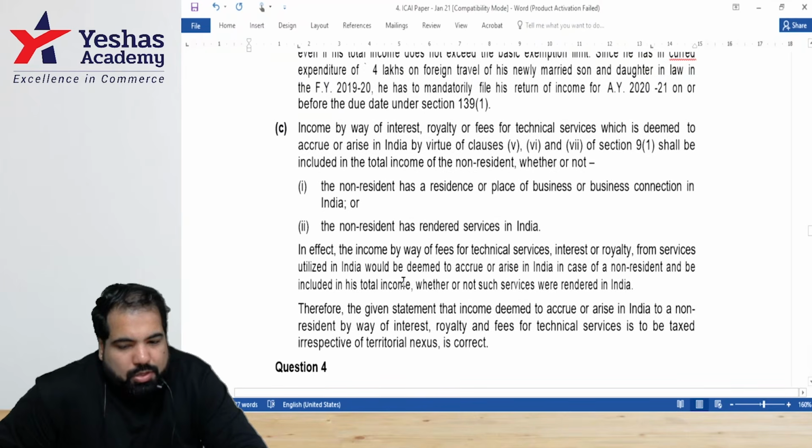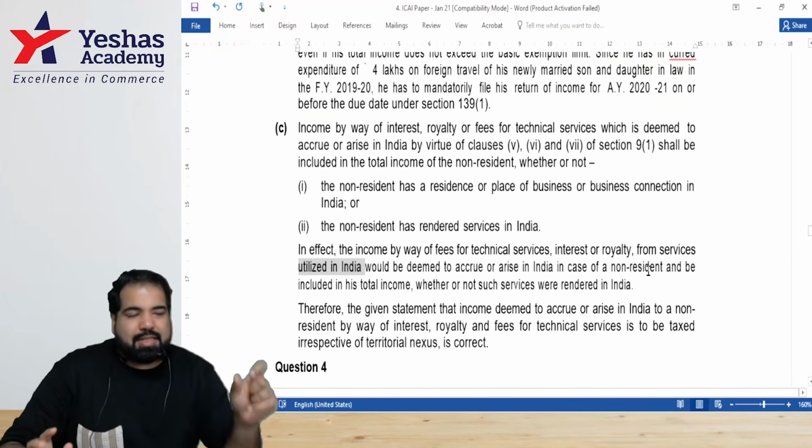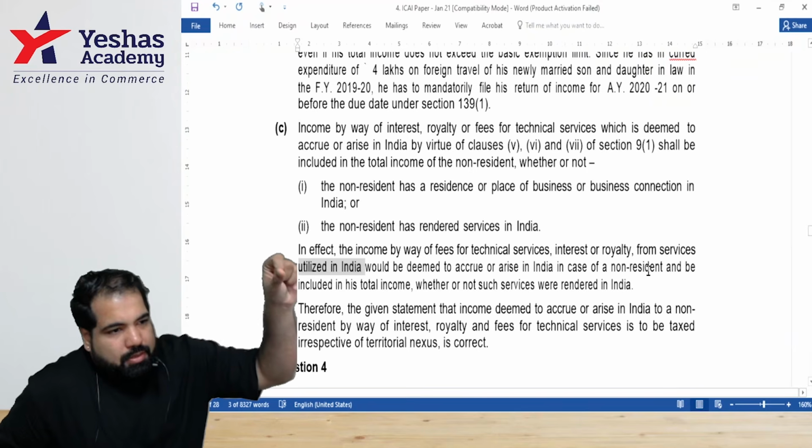It is basically used in India. In effect, the income by way of FTS, interest and royalty from services utilized in India would be deemed to accrue or arise in India in case of a non-resident. So what they are saying is, does it matter where the non-resident is? No.